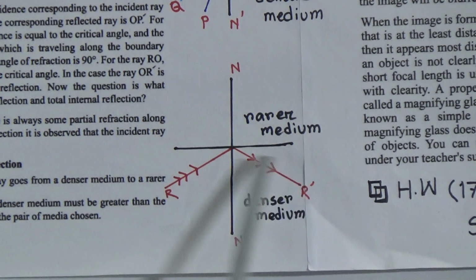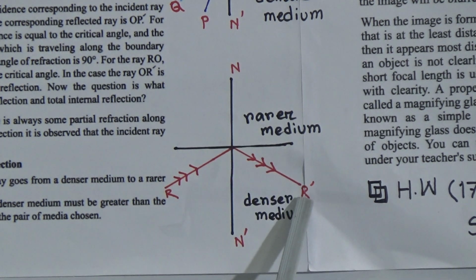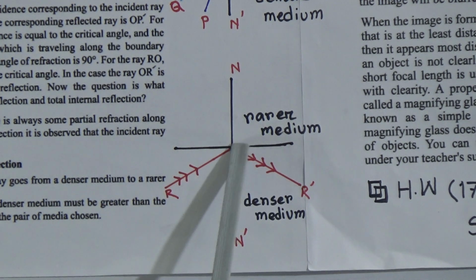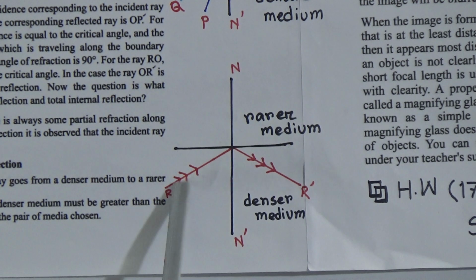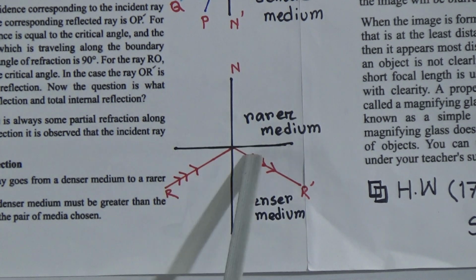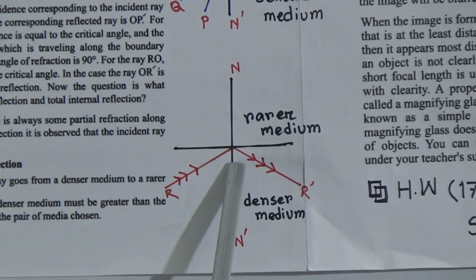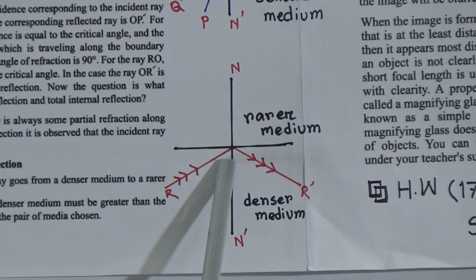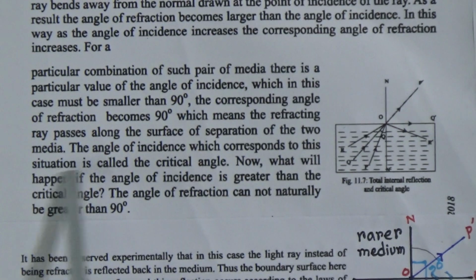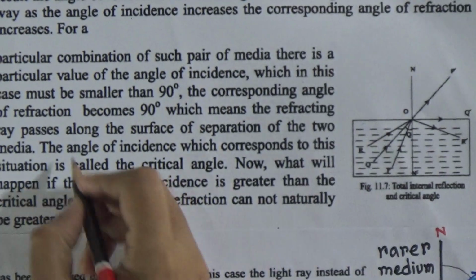That means this will be total internal reflection. This light ray comes back to the same medium. That's why total internal reflection occurs here, and this follows the reflection rules. The angle of incidence which corresponds to this situation is called the critical angle.